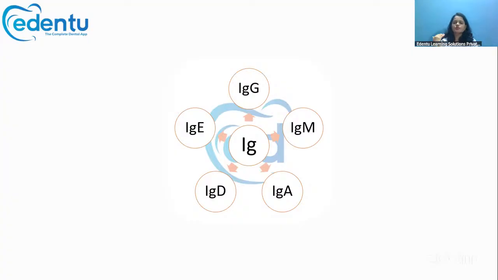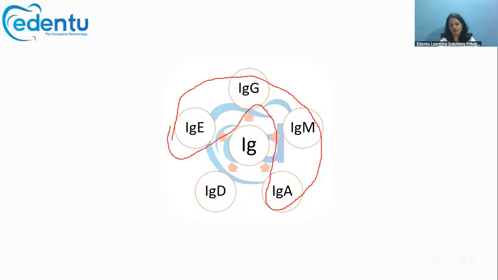Based upon which heavy chain is present, there are 5 types of immunoglobulins: IgG, IgM, IgA, IgD, and IgE. Out of these, E, G, M, and A are extremely important.